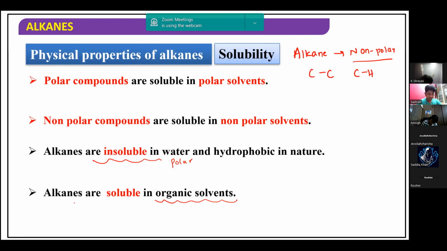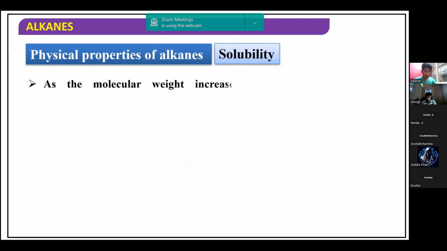Since organic solvents are non-polar in nature, alkanes can be dissolved in non-polar solvents like ethers. We can consider benzene, carbon tetrachloride. All these are organic solvents, so alkanes can be dissolved in such organic solvents. So that is the solubility.